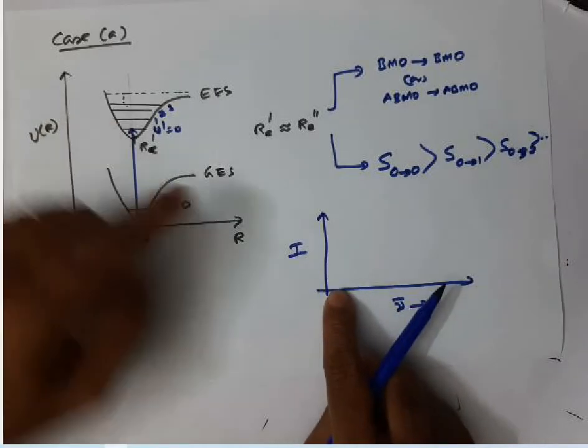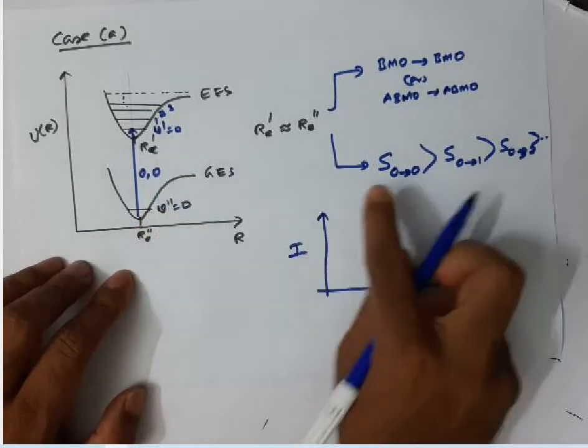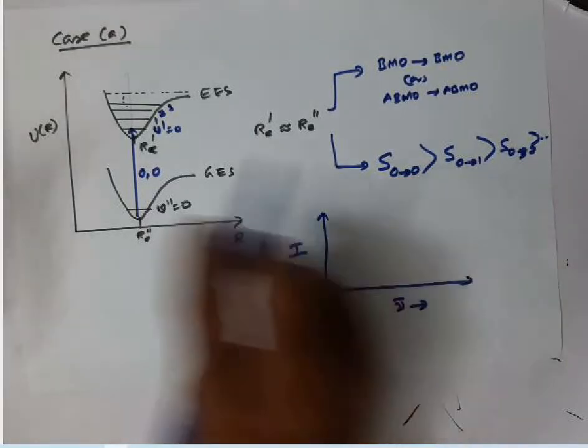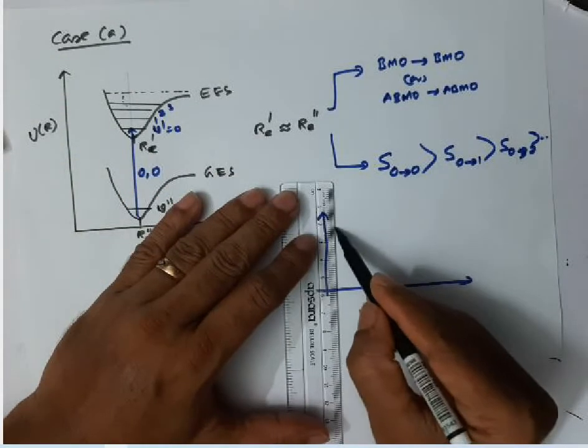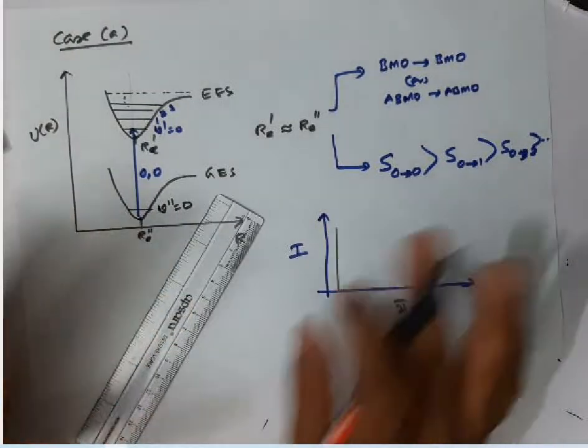And as I told you, the 0 to 0 transition has the maximum Franck-Condon factor. Therefore, this transition will appear with high intensity. Suppose assume that the transitions appear as lines.